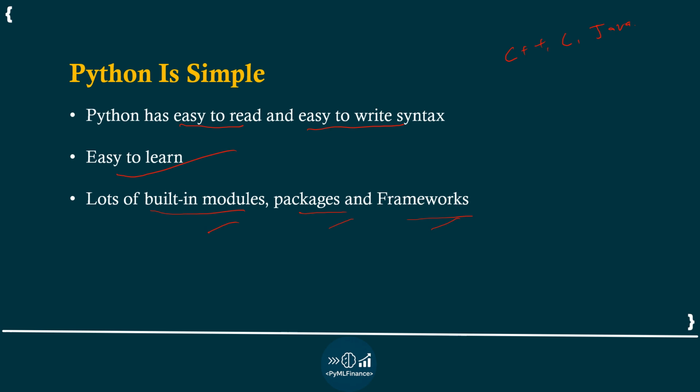If you have done some programming in C++, C or Java, you will notice that most of the programs we have to write from scratch. But in Python we don't need to write most of the programs from scratch. They are already available in the form of modules, packages and frameworks in Python.